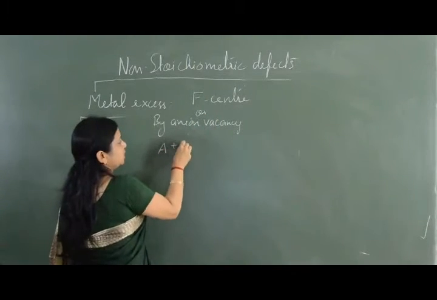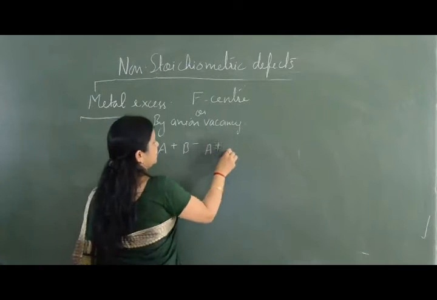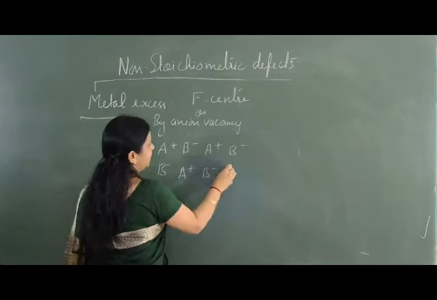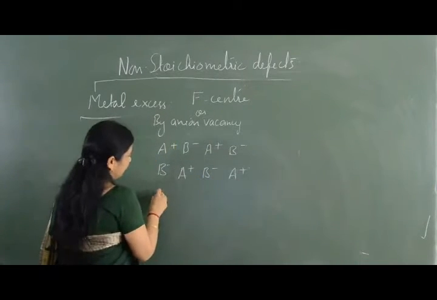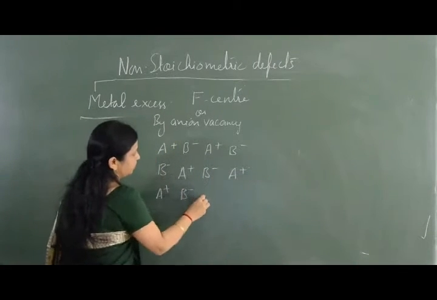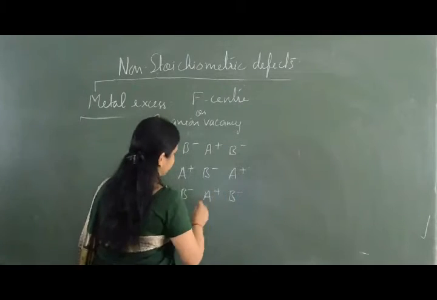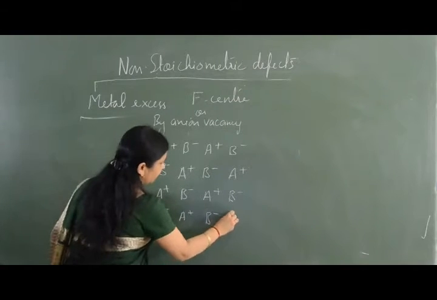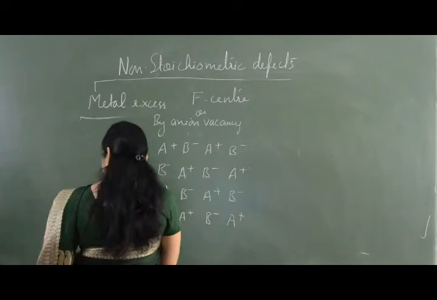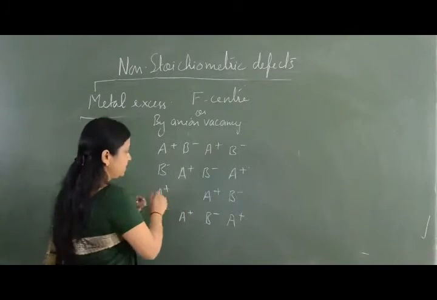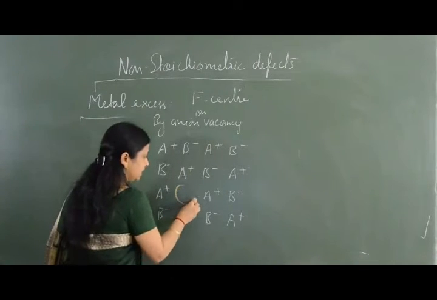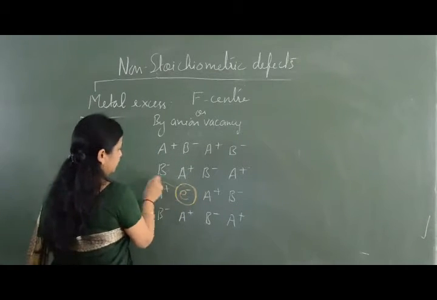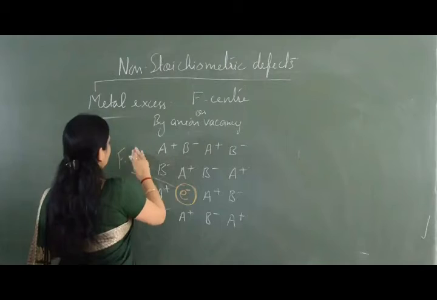So if this is the crystal, A plus B negative, A plus B negative, then B negative, A plus B negative, A plus, and so on. What happens here is an anion is missing from its lattice site and an electron is trapped here. This is F center.